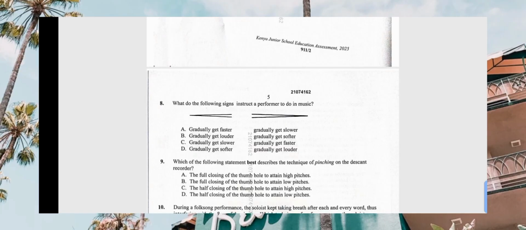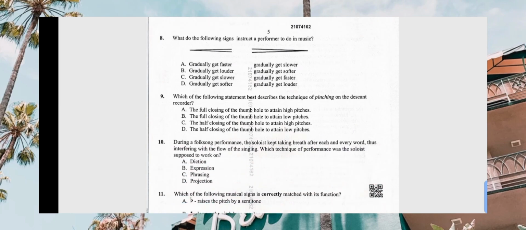So what is the answer there? The answer might be gradually get slower, get faster, no. Gradually get louder, that is B. Then gradually get softer. The correct answer is B. Yes, the correct answer is B. Let's go to the next one.